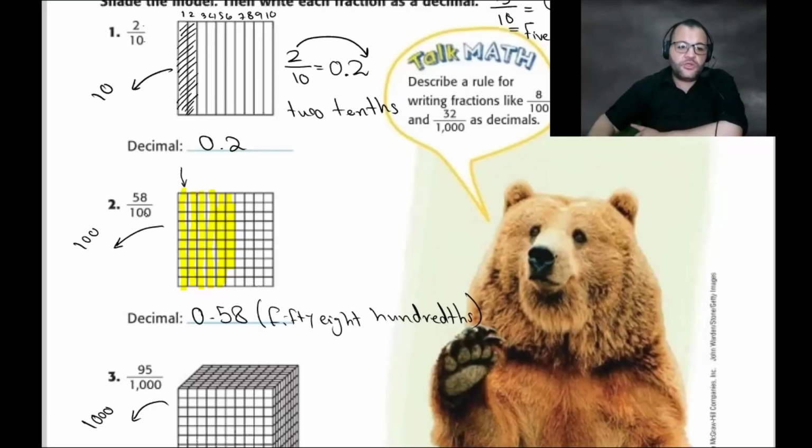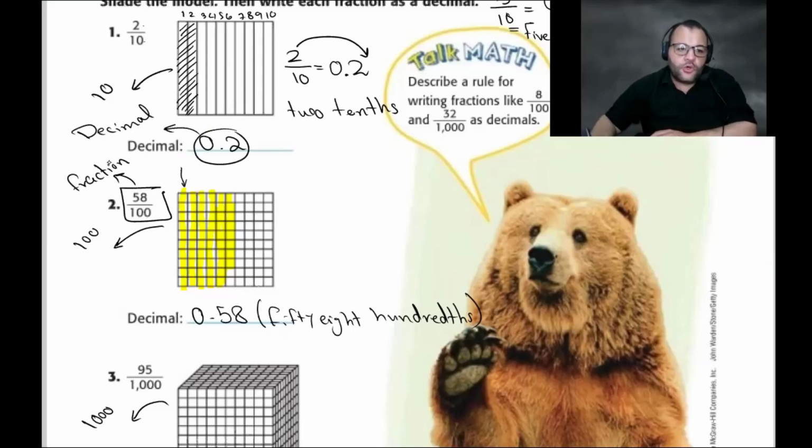So if the denominator is 10, 100, 1,000, we can convert this number to be written in the form of a decimal. What is the name of this form? It's called the fraction form. What is the name of this form? It's called the decimal.